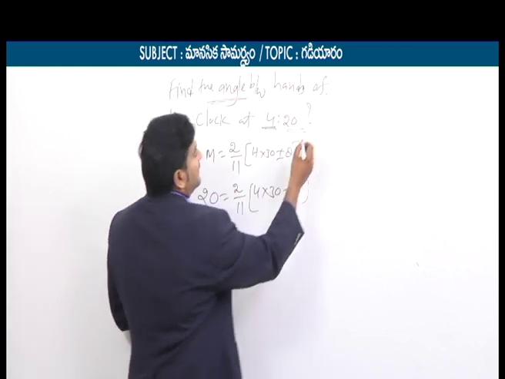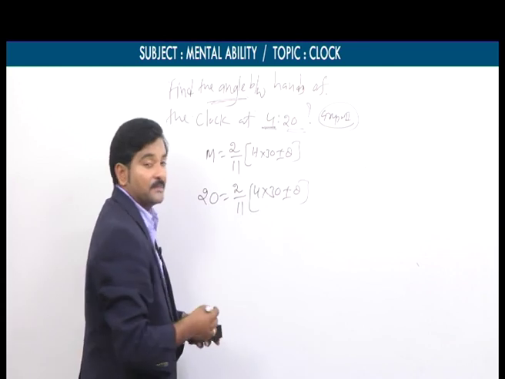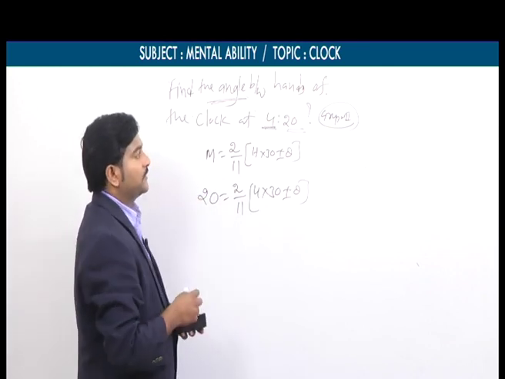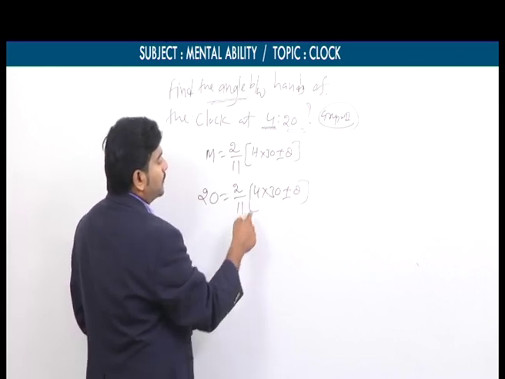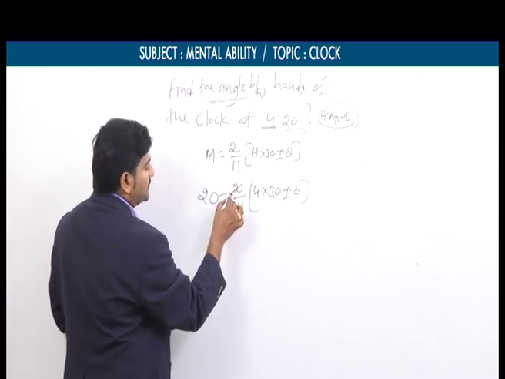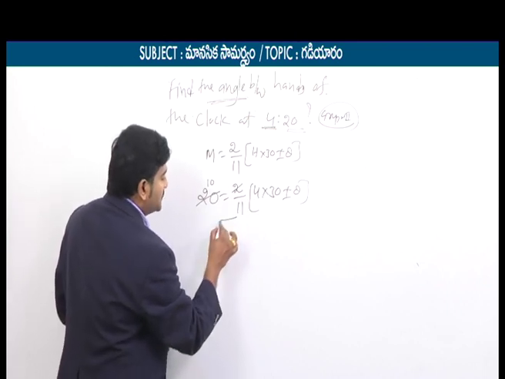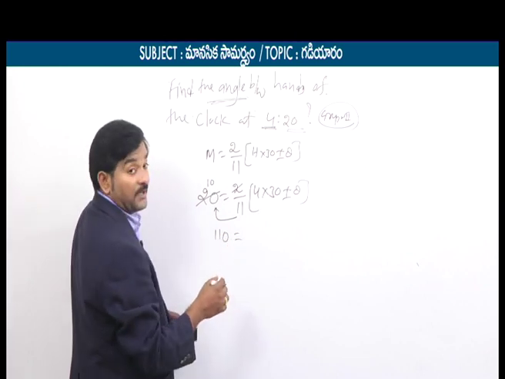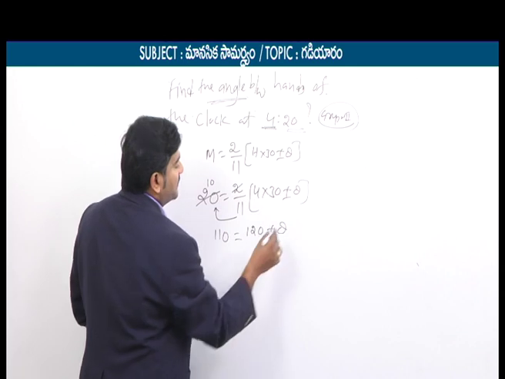Interestingly, this was previously asked in APPSC, not TSPSC, APPSC Group 2 bit actually. I think 2008 Group 2 bit. Now 20 is equal to 2 by 11 into 4 into 30 plus or minus theta. This will simplify, simple calculation. 2 1s are 2, 10s are. So 11 I am shifting to this side. 11 into 10 means how much will you get? 110. 110 is equal to 4 into 30, 120, plus or minus theta.